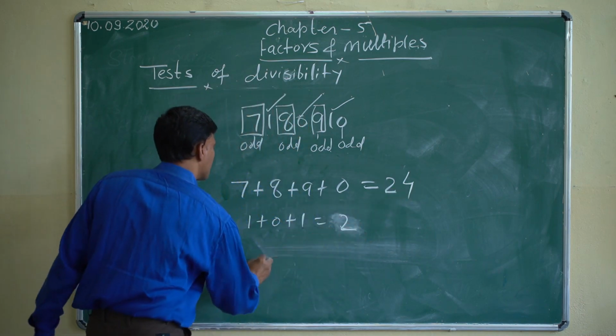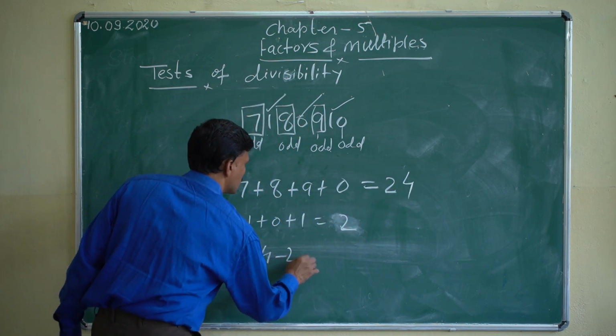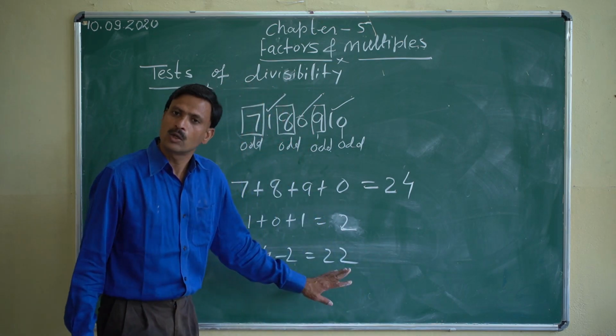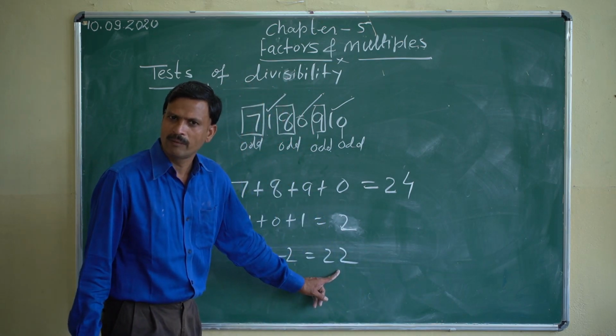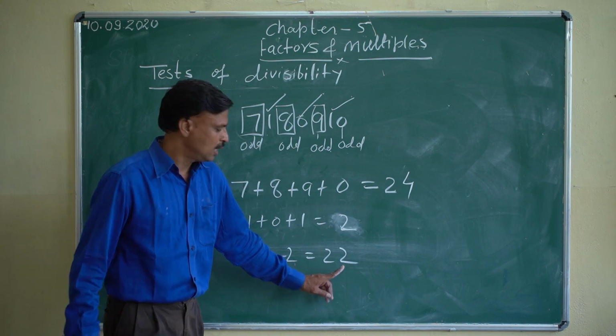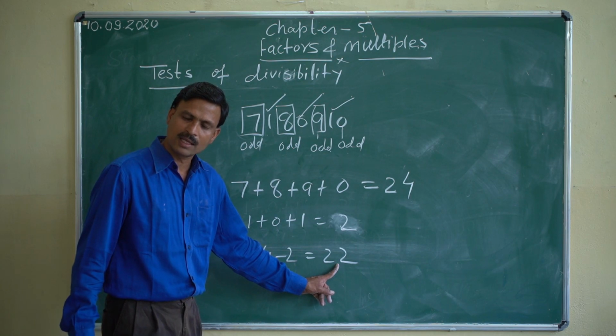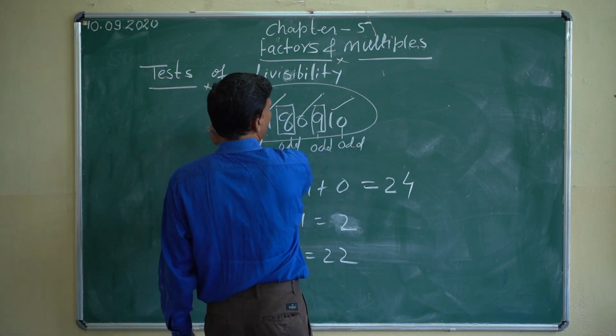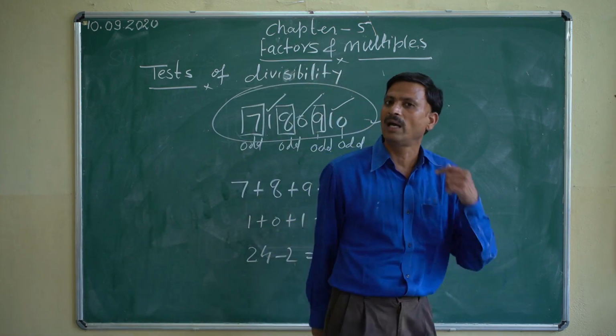Now their difference: 24 minus 2. What is coming? It is coming 22. 22 is what? It is a multiple of 11, isn't it? So since the difference is coming a multiple of 11, the full number will be divisible by 11. This number will be divisible by 11.